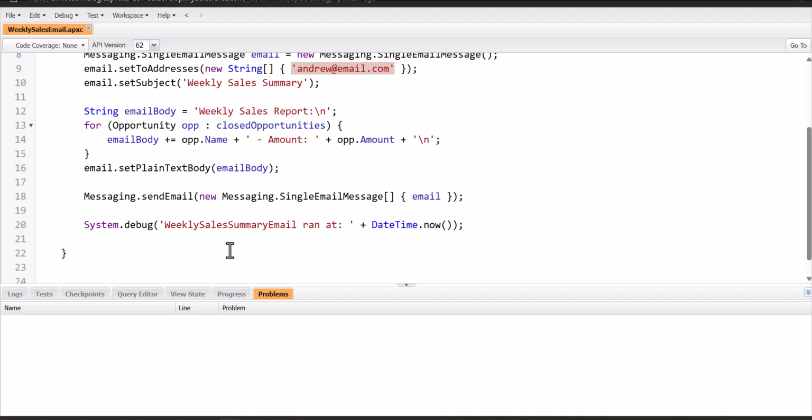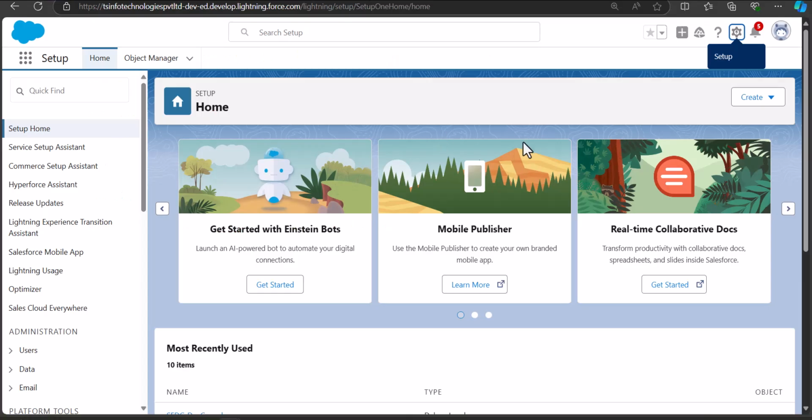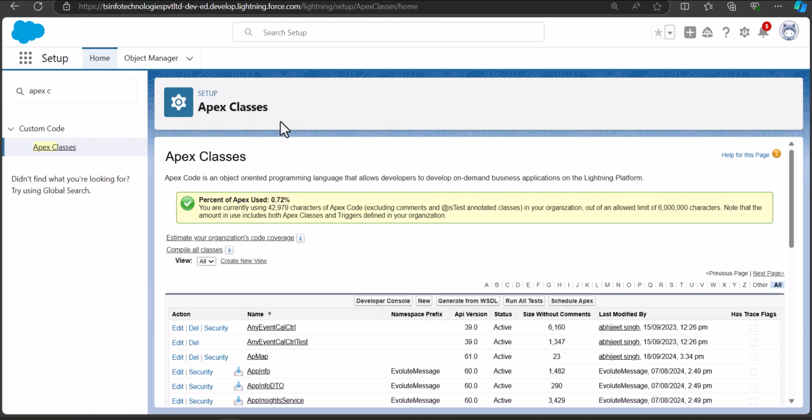So now using this Apex class, we are going to schedule the jobs. So there are two methods that I have told you in the beginning: one is using the user interface and second is using the Apex code. So first we are going to schedule the jobs using the user interface. So to schedule jobs via the user interface, I am again on the Setup page of Salesforce Lightning. And from here, go to the Quick Find box and search and select Apex Classes. And in the setup window of Apex Classes, click on the button Schedule Apex.